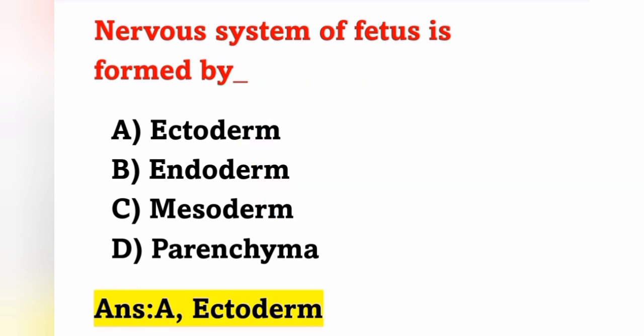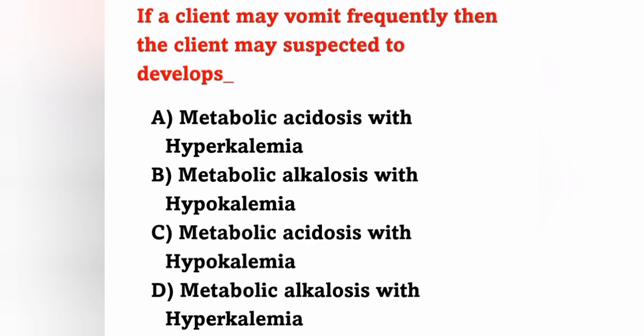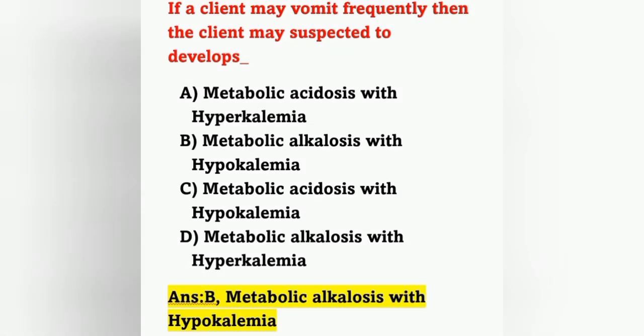And the next question: if a client vomits frequently, then the client may be suspected to develop? Option A, metabolic acidosis with hyperkalemia. Option B, metabolic alkalosis with hypokalemia. Option C, metabolic acidosis with hypokalemia. And option D, metabolic alkalosis with hyperkalemia. If a patient vomits frequently, then the patient may develop metabolic alkalosis with hypokalemia. Option B is the correct answer.